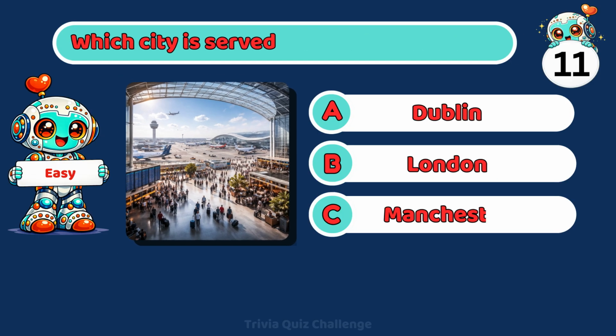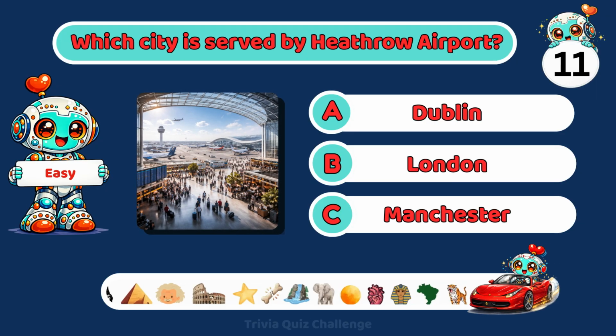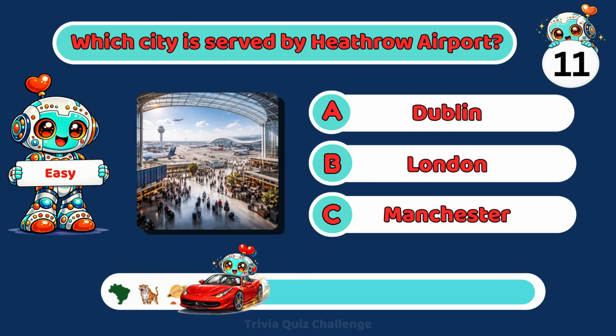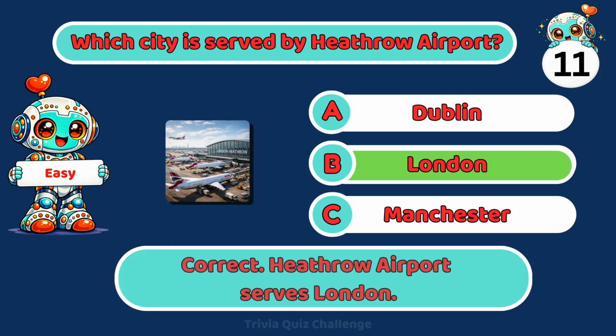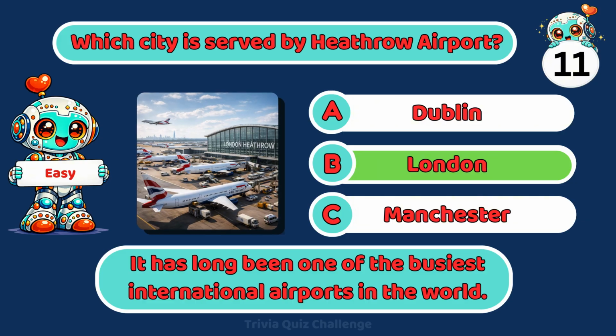Which city is served by Heathrow Airport? A. Dublin. B. London. C. Manchester. Correct. Heathrow Airport serves London. It has long been one of the busiest international airports in the world.